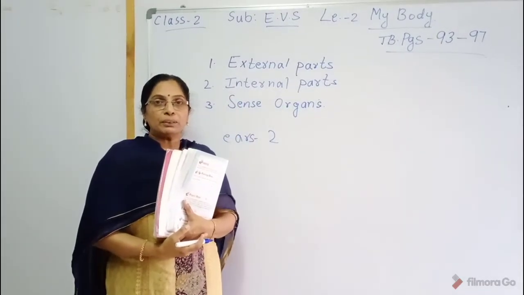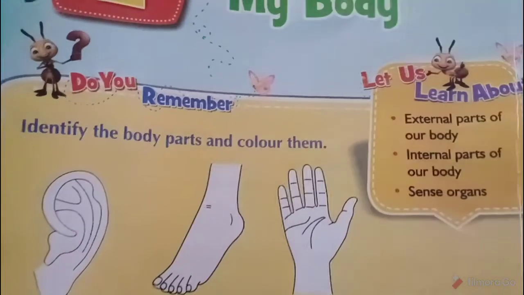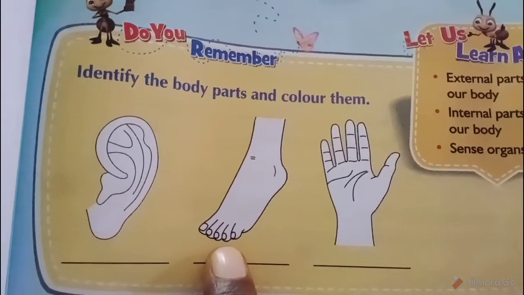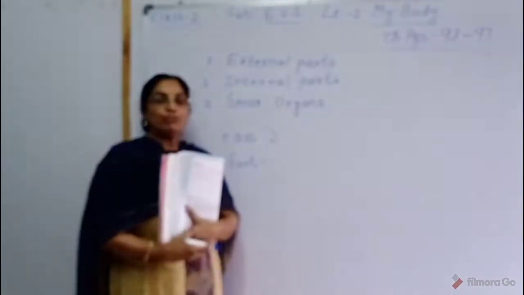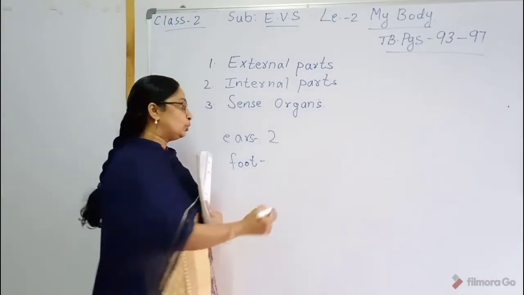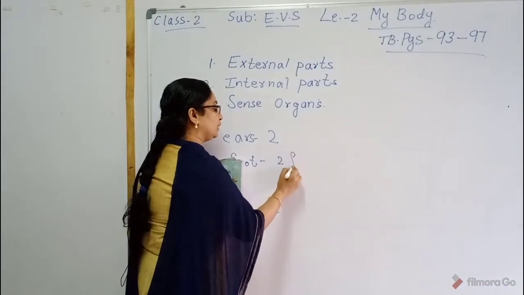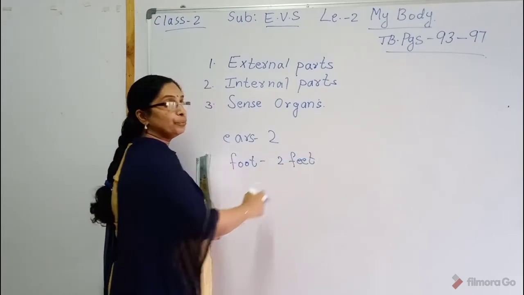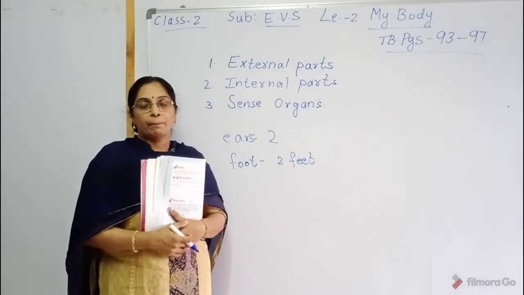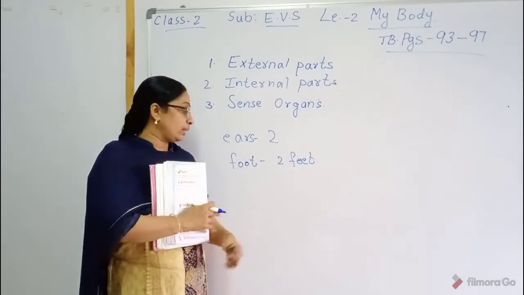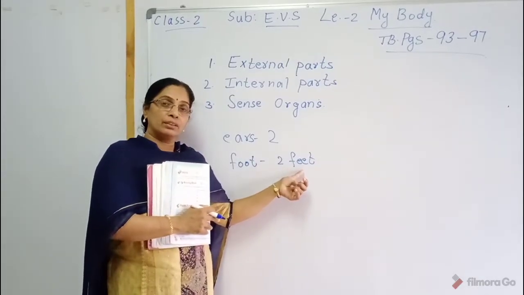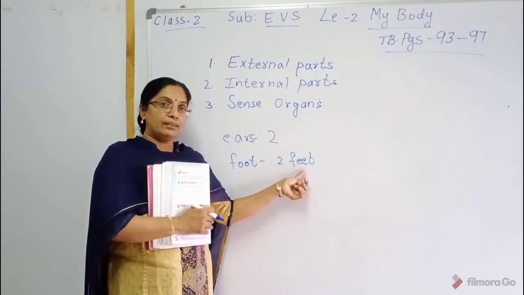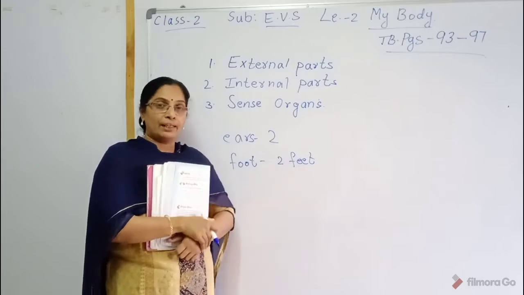Then what is the next picture? The next picture is foot. How many feet do you have? 2 feet. Children, 1 foot, 2 feet. What do we do with our feet, children? We can walk, jump, run, dance, play.